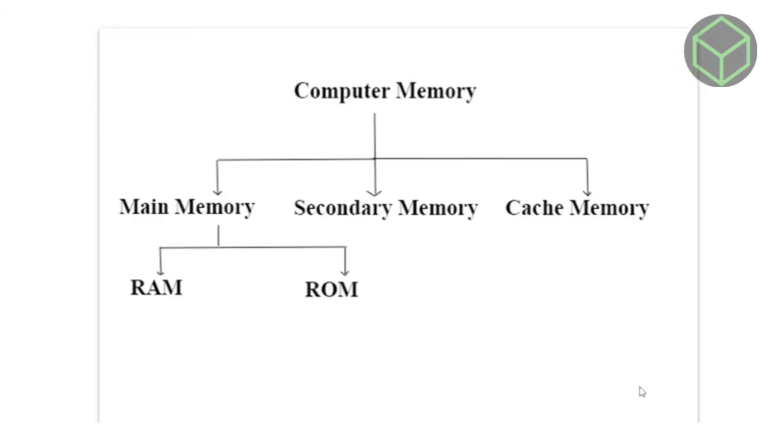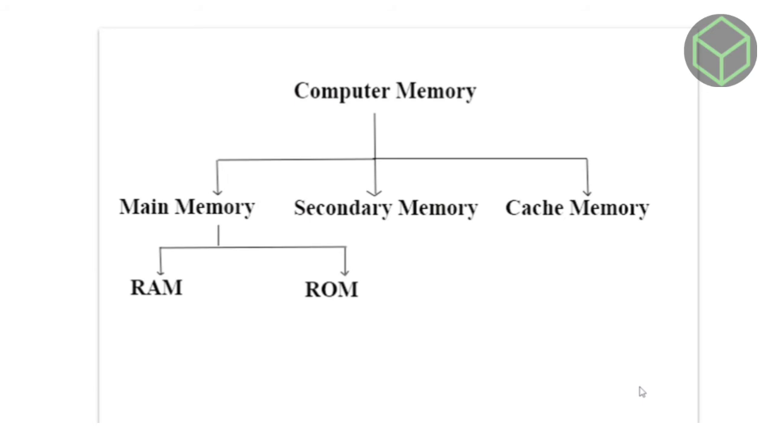Now next is classification of memory. Computer memory is classified into 3 types: main memory, secondary memory, and cache memory. Main memory is also known as primary memory and internal memory. Primary memory is the computer system's main memory that communicates directly with the CPU. The primary memory is further divided into 2 types, RAM and ROM.